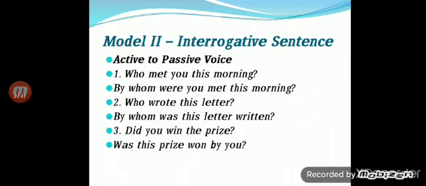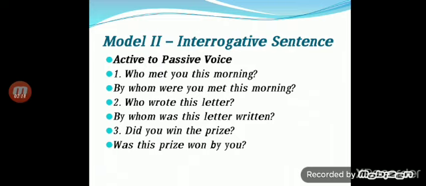First we have to know that interrogative sentences are of two types: WH question and yes or no type question. So in the WH question form, how do we change the sentence from active into passive voice? In the first two examples, the question word is who. Who met you this morning? Here we don't have a subject. The question starts with who.